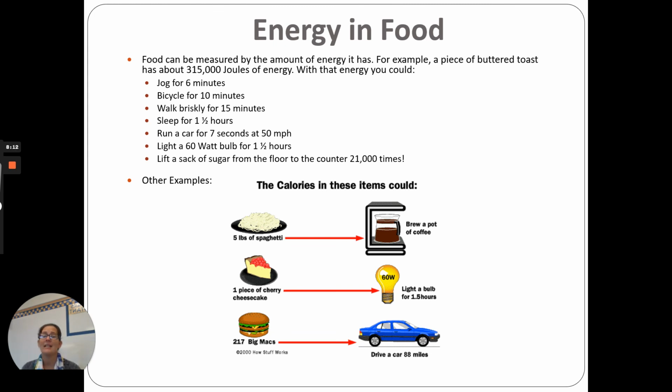So the calories in the items below: 5 pounds of spaghetti could brew a pot of coffee. I mean, there's enough energy in that spaghetti you could brew a pot of coffee. One piece of cherry cheesecake, I love cherry cheesecake, by the way, could light a 60-watt light bulb for an hour and a half. 217 Big Macs could drive a car for 88 miles. If we could get that energy from the food turned into the energy that these things need to run, that's what we could do with them. That is just kind of crazy.